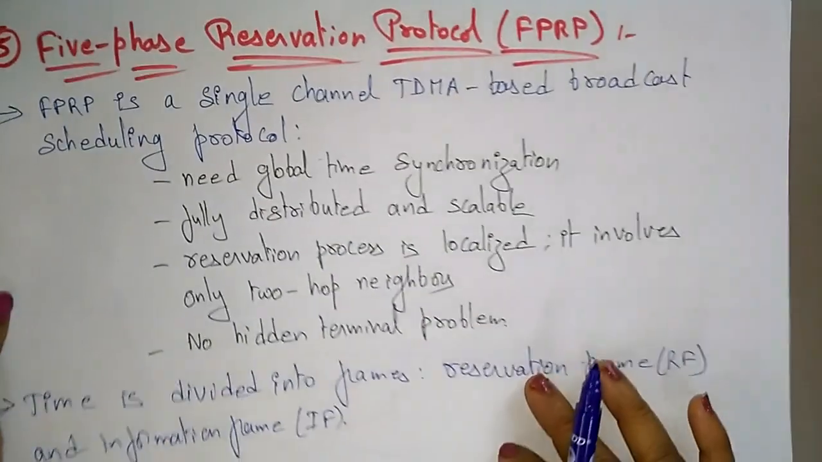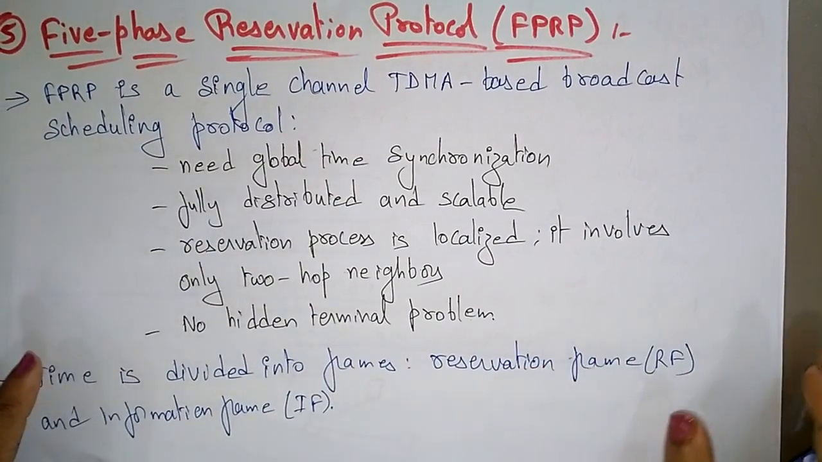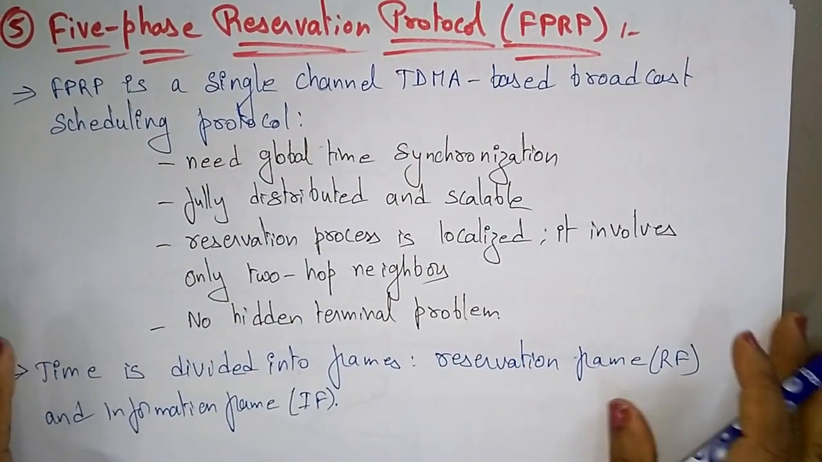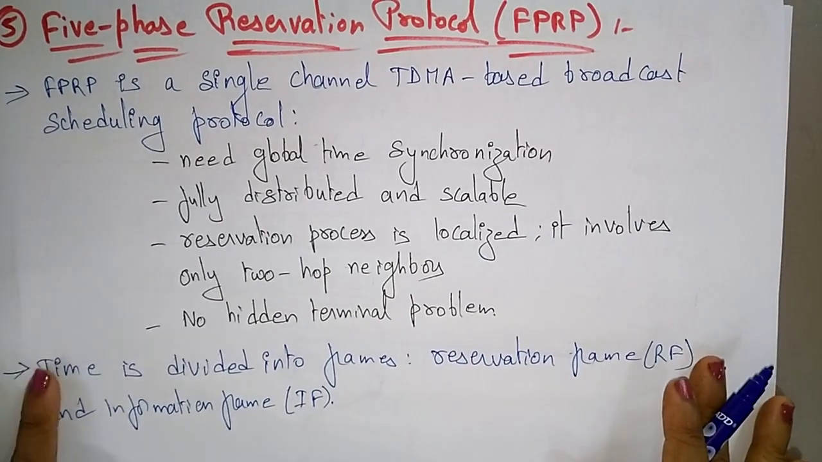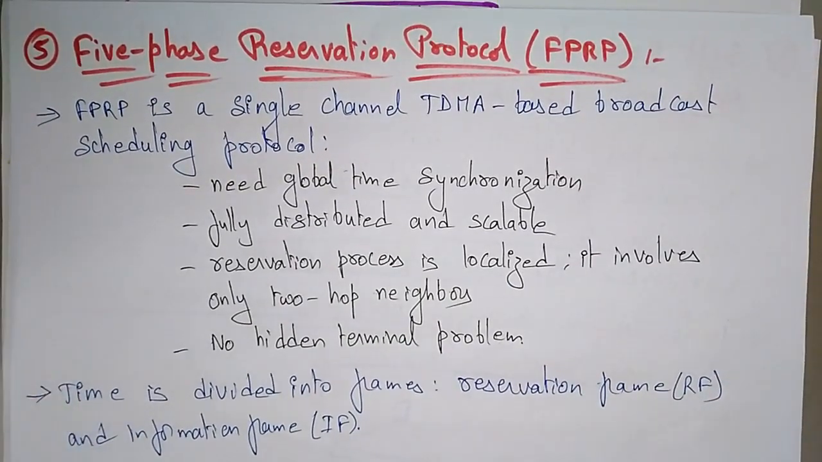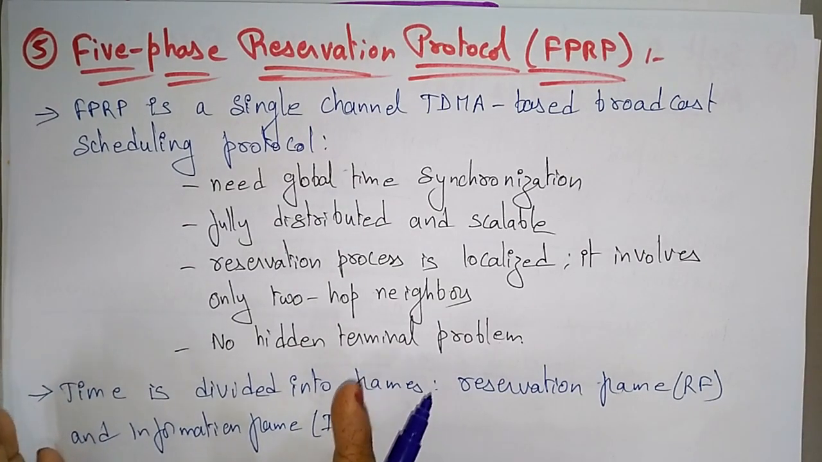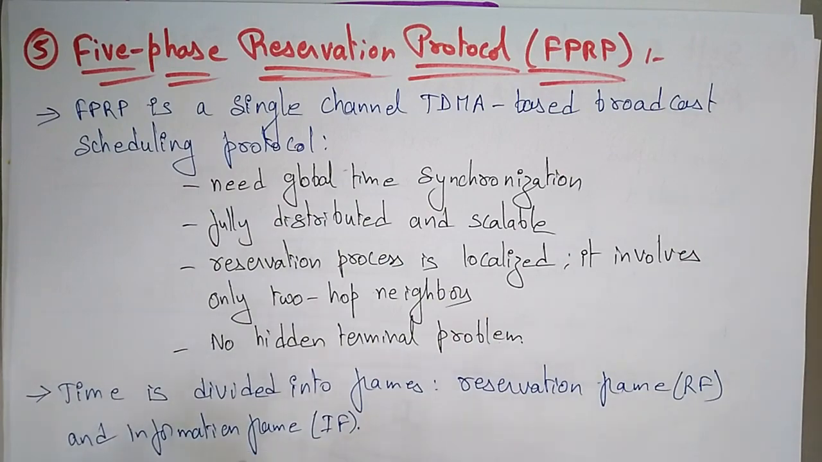Okay, now let's see the next protocol, that is the FPRP, which is a synchronous protocol. FPRP is a 5-phase reservation protocol. So by seeing this term, you understand you are going to learn about the 5 phases in this reservation protocol. FPRP is a contention based protocol with reservation mechanism. So we are talking about the second level, that is the reservation mechanisms, and in that we are discussing the synchronous protocols, not the asynchronous ones.